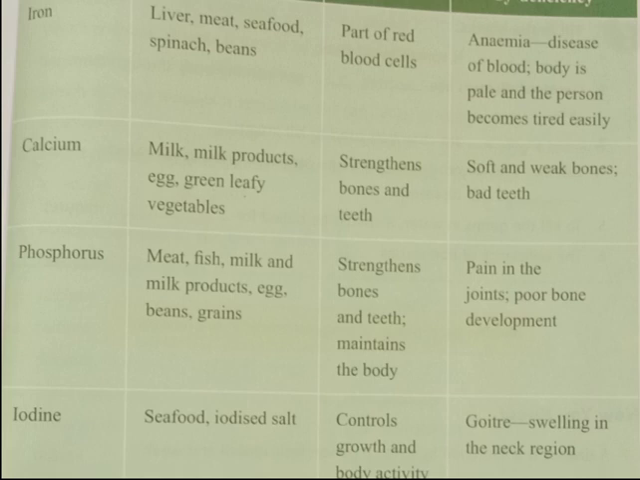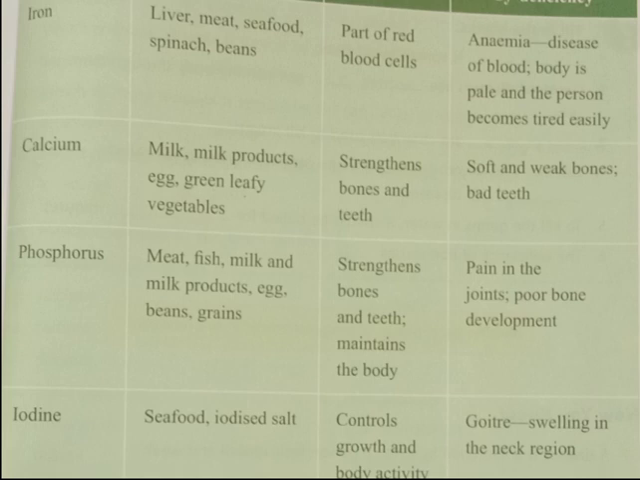Then calcium. The mineral calcium is rich in milk and milk products, egg, green leafy vegetables. Calcium strengthens bones and teeth. Deficiency of calcium leads to soft and weak bones and also bad teeth.